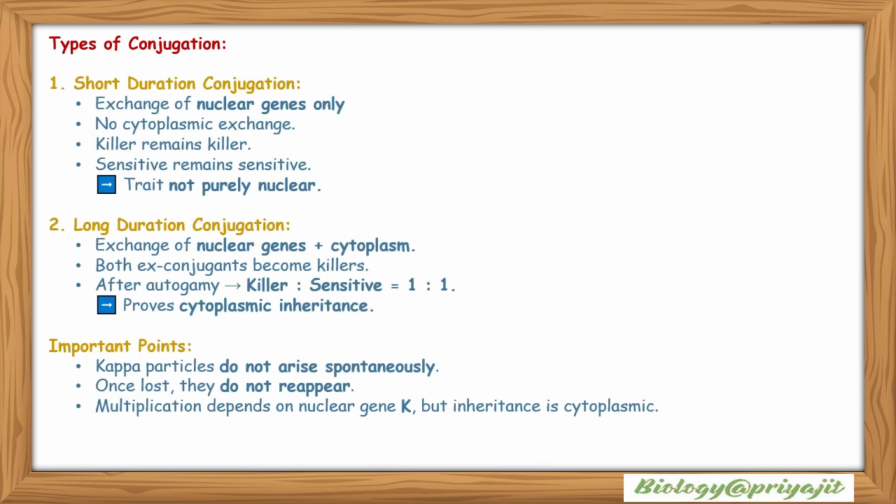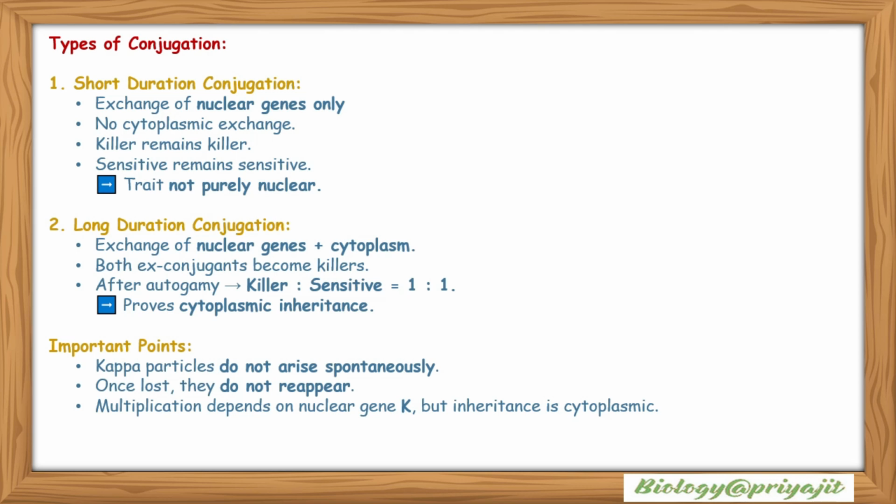Types of conjugation: short duration conjugation involves exchange of nuclear genes only, and there is no cytoplasmic exchange. Killer remains killer and sensitive remains sensitive, so the trait is not purely nuclear. But in long duration conjugation, there is exchange of nuclear genes plus cytoplasmic genes, and both ex-conjugants become killers. After autogamy, the killer to sensitive ratio is 1:1, and it proves cytoplasmic inheritance.